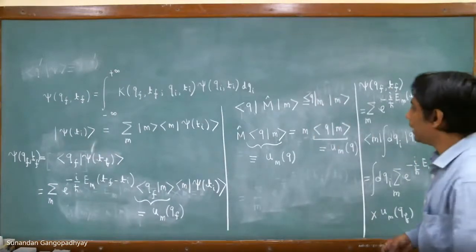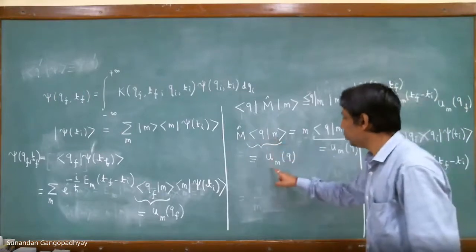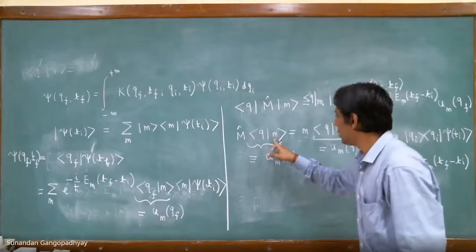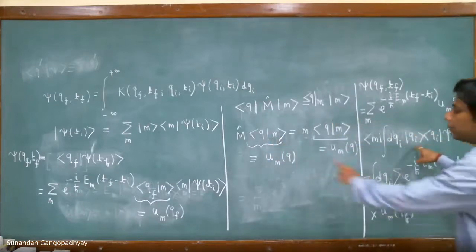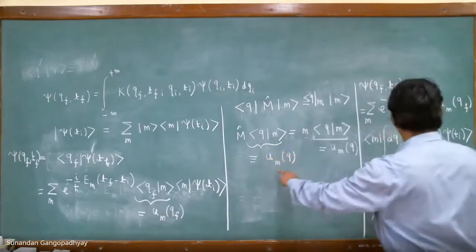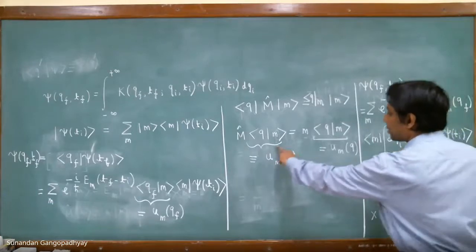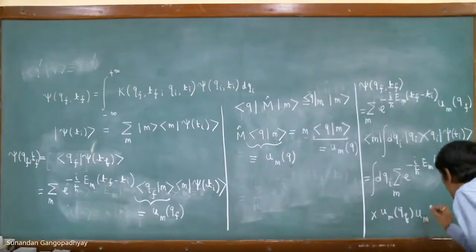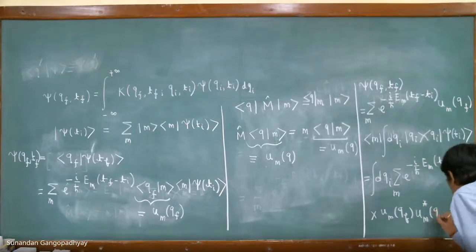You recall that ket n bra q is UMQ. Now just the reverse, it is ket qi bra, so it will be U m star qi. So this will become um star qi.